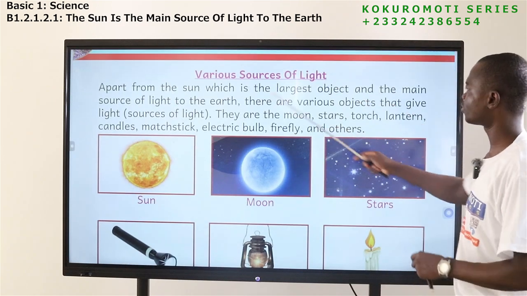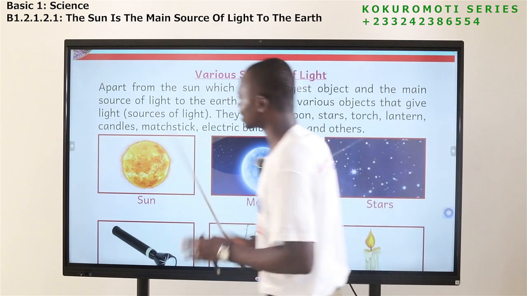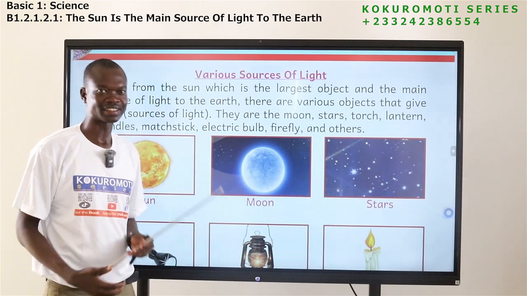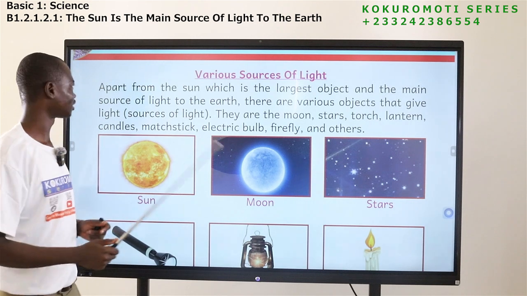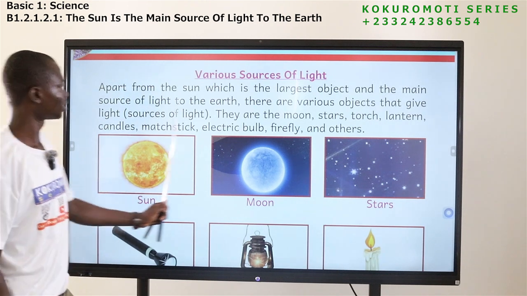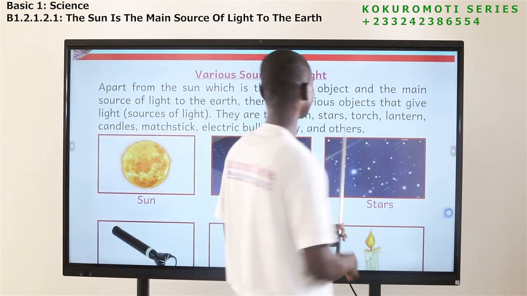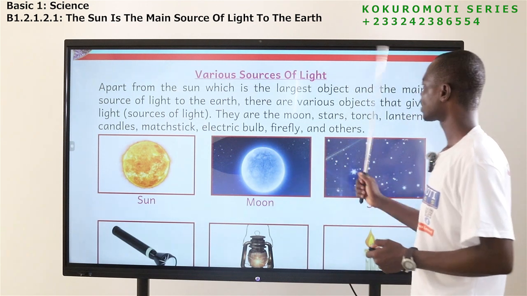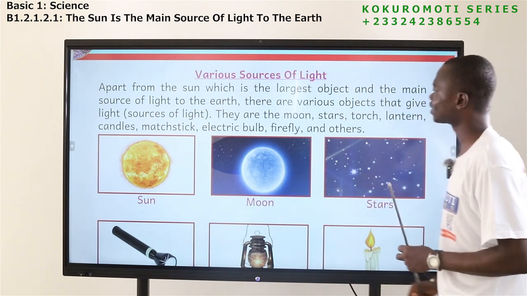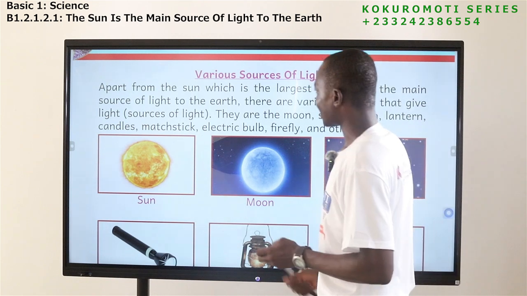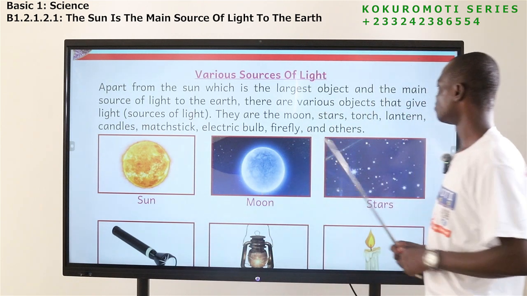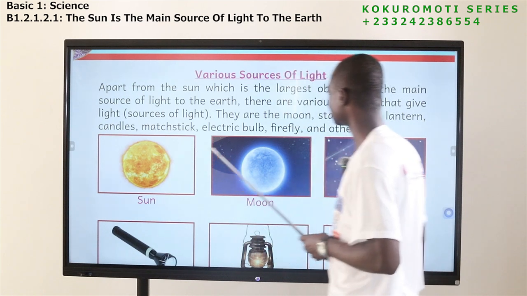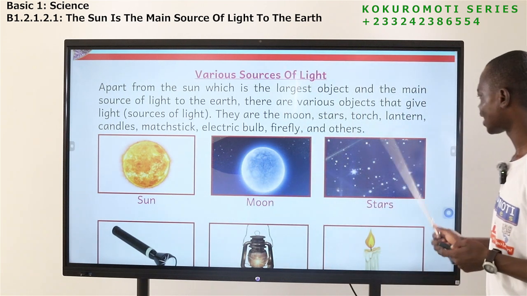Let's come to this side. Various sources of light. Apart from the sun, there are other things that give us what? Light. There are other things that give us light. So let's look at them. So apart from the sun, which is the largest object and the main source of what? Light to the earth, there are various objects that are sources of light. They are the moon, stars, torch, lantern, candles, matches, electric bulb, firefly, and others.